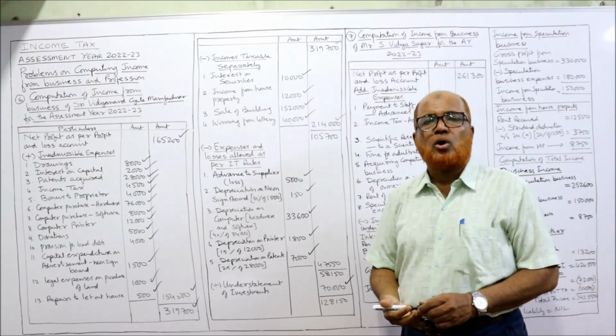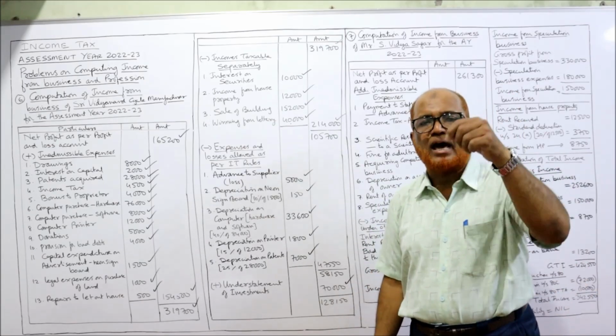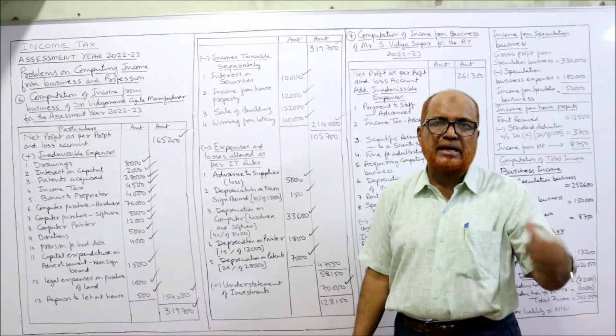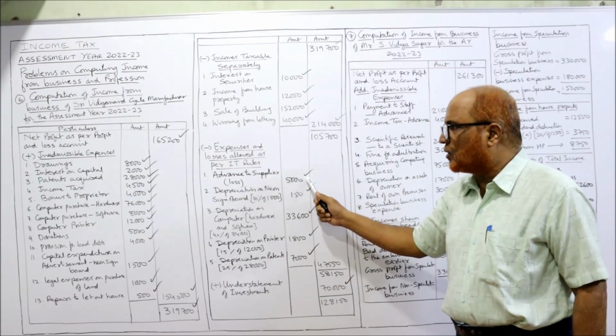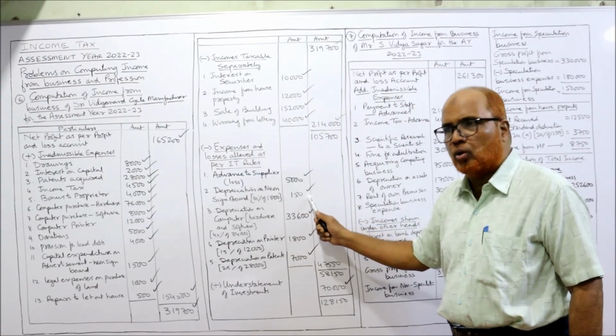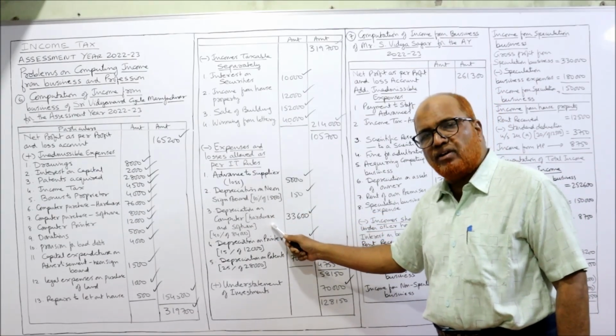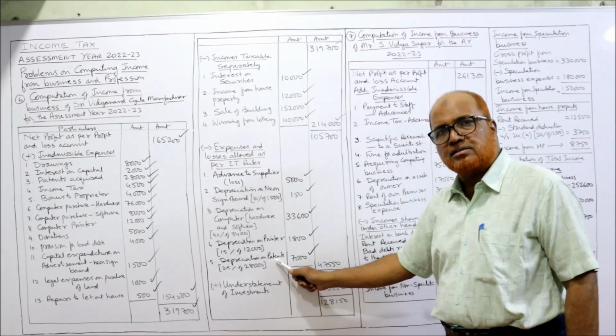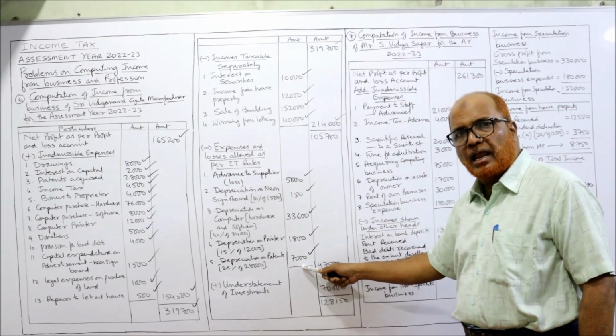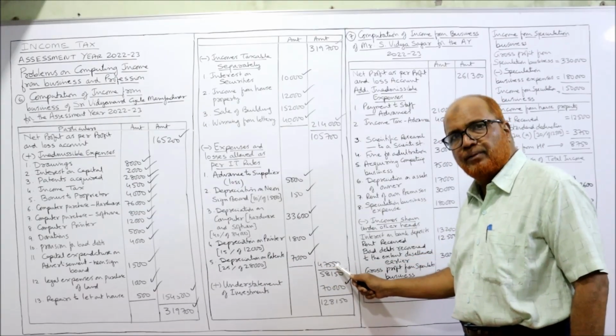From this, deduct all expenses and losses which are allowed by income tax rules. So what are those? Advance to a supplier, it's a loss, allowed as deduction. Depreciation on neon sign board, then depreciation on computer, hardware and software, depreciation on printer, depreciation on patents. All these are deductions allowed. Take the total, 47,550.